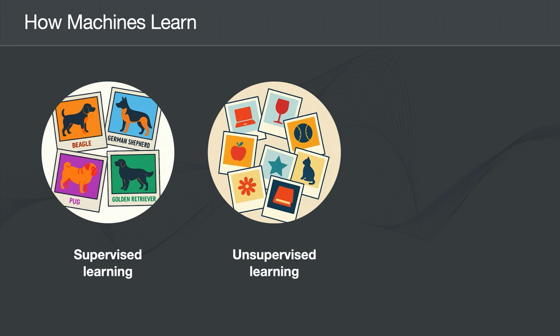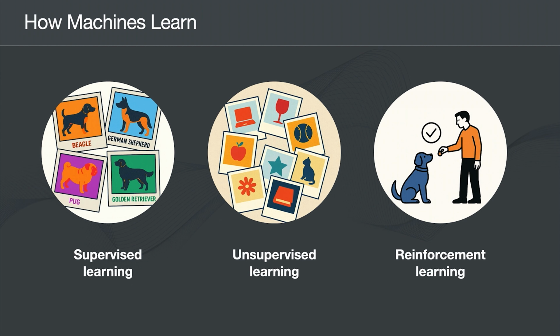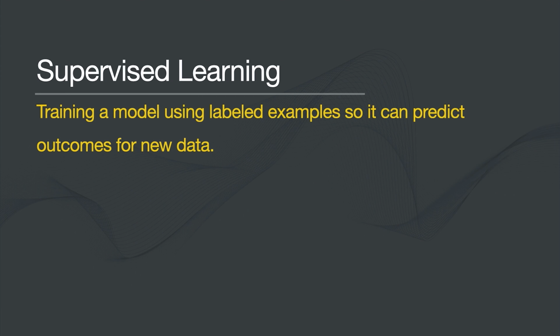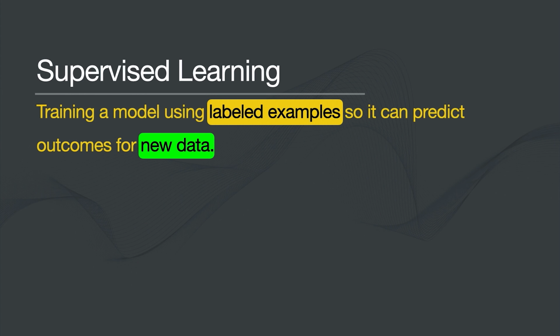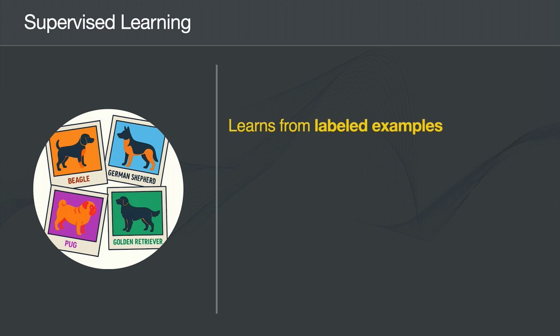Machine learning systems can learn in three main ways: supervised learning, unsupervised learning, and reinforcement learning. Supervised learning is training a model with labeled examples so it can predict outcomes for new data. Supervised learning relies on training data, examples where both the input and the expected output are known.